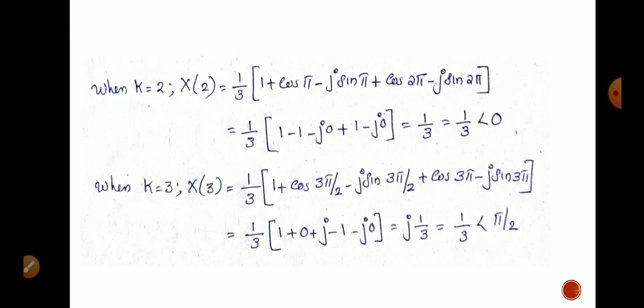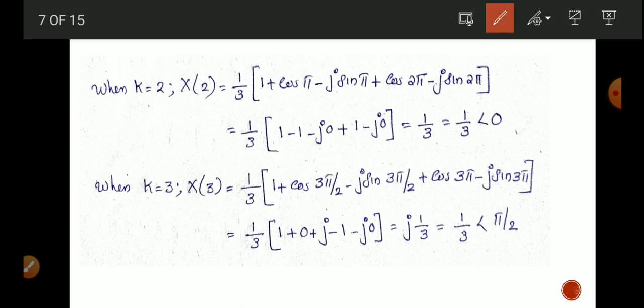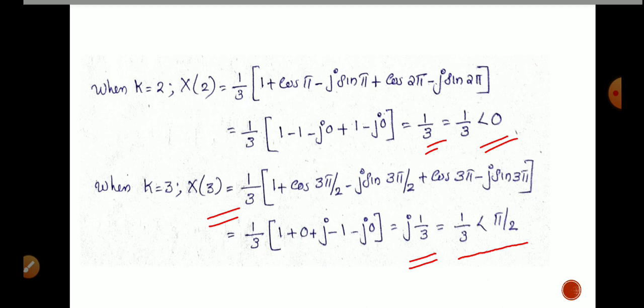Then when k equal to 2, x of 2 equals 1 by 3 into 1 plus cos pi minus j sin pi plus cos 2 pi minus j sin 2 pi. On substituting the values, we get the answer as 1 by 3 and angle 0. When k equal to 3, x of 3 equals 1 by 3 into 1 plus cos 3 pi by 2 minus j sin 3 pi by 2 plus cos 3 pi minus j sin 3 pi, which equals 1 by 3 into 1 plus 0 plus j minus 1 minus j 0, which equals j by 3. Here the magnitude is 1 by 3 and the angle is pi by 2.